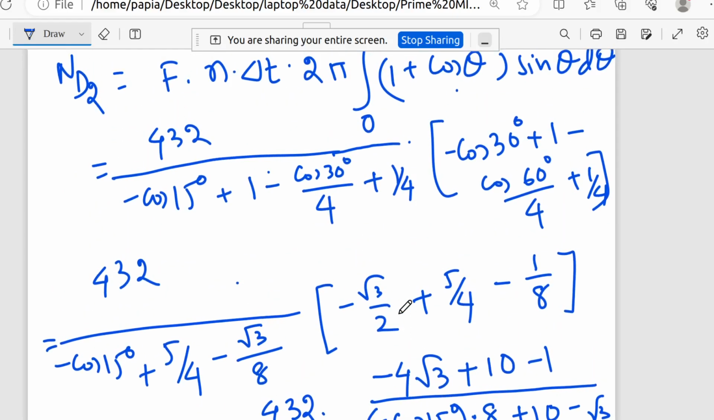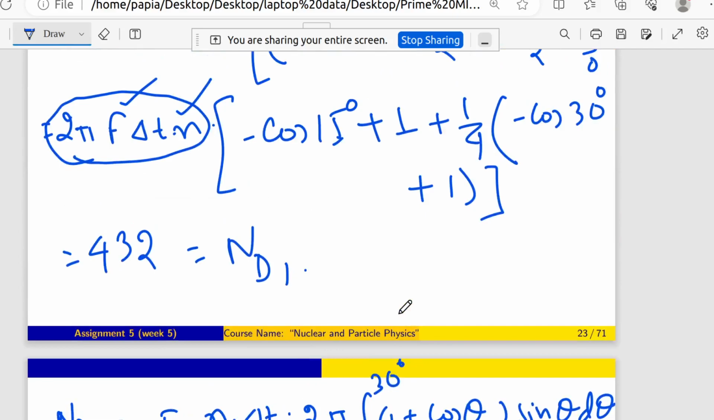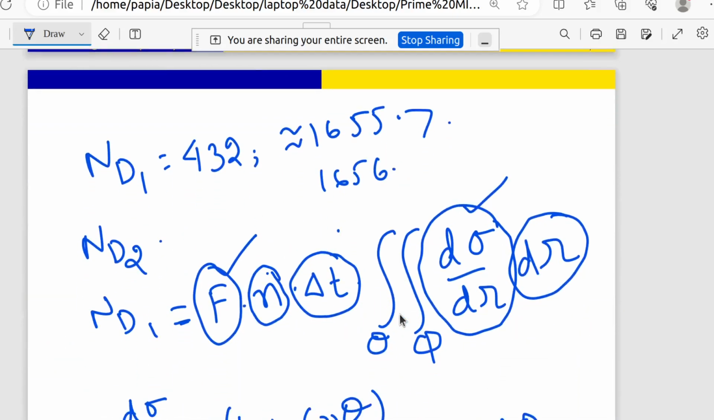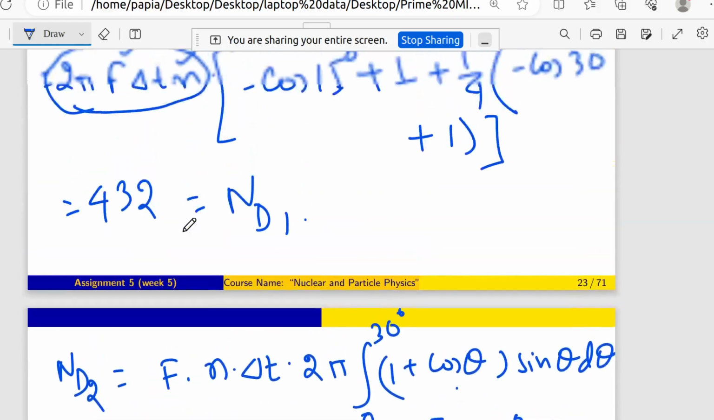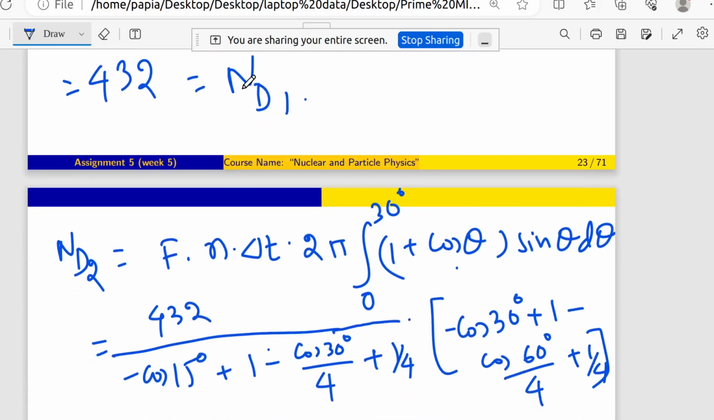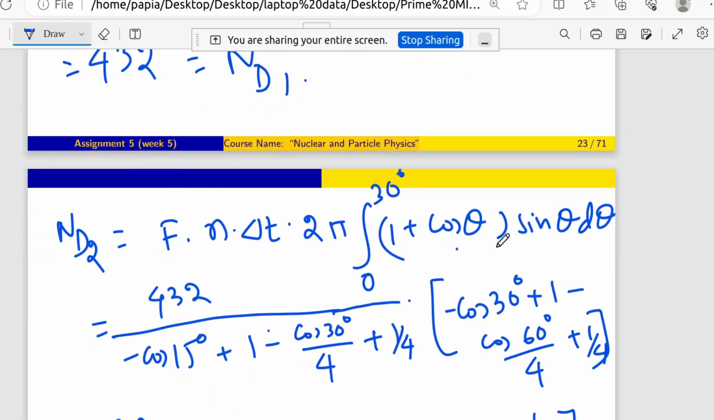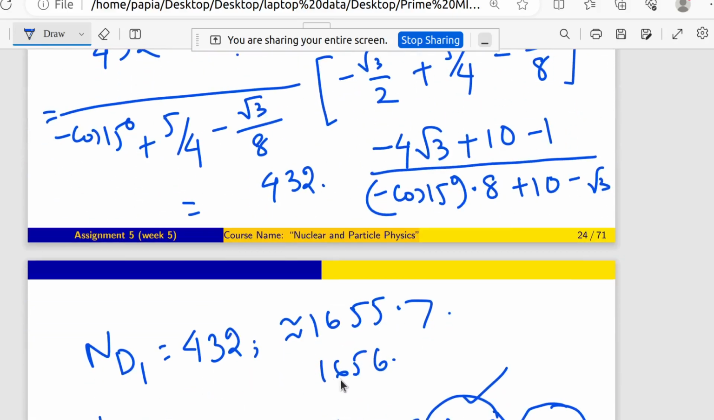At the very first we explained how ND1 is coming. Yes, how ND1 is coming we have understood, and after that we are just putting all the values given in the expression. Then I am writing here ND2. ND2 will be just a replacement of ND1, and then there will be an integration of 1 plus cos theta sin theta d theta from 0 to 30 degrees, and we can have a value of the order of 1656. I calculated it exactly and it was coming as 1655.7.